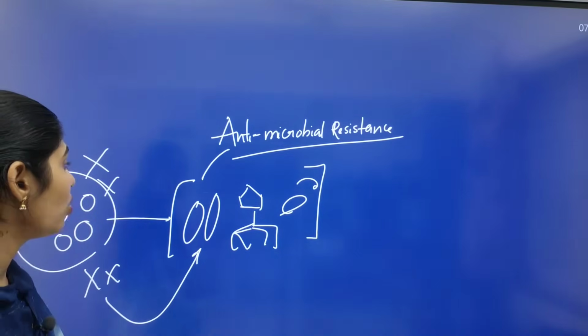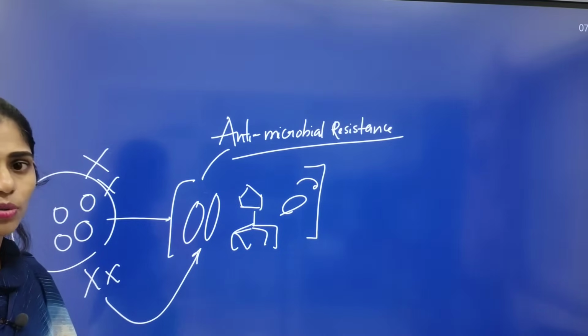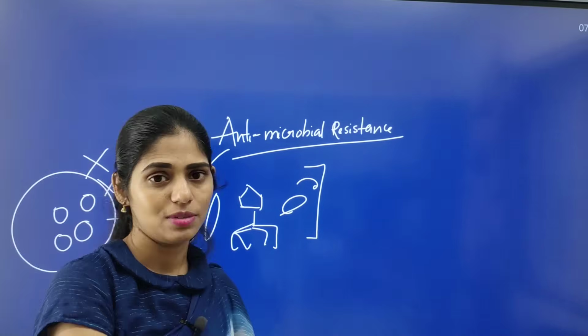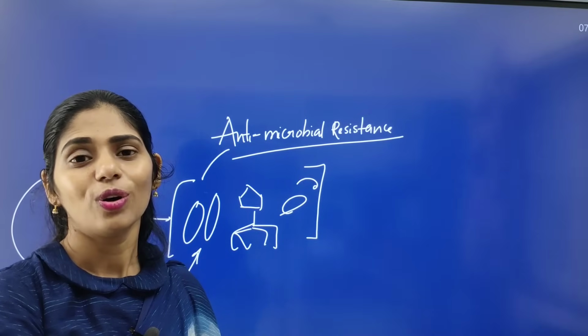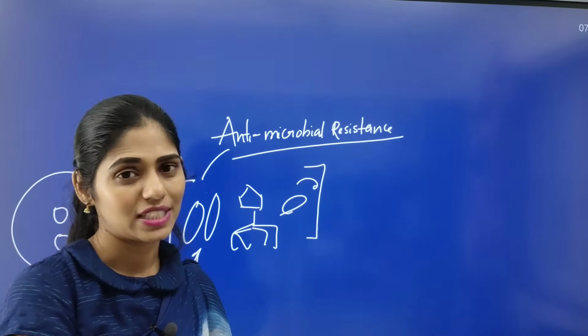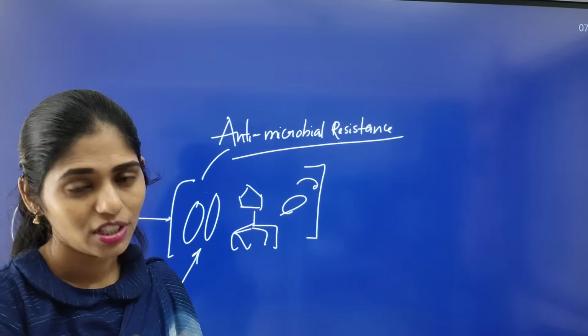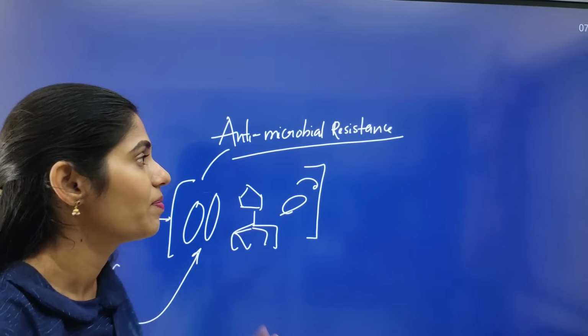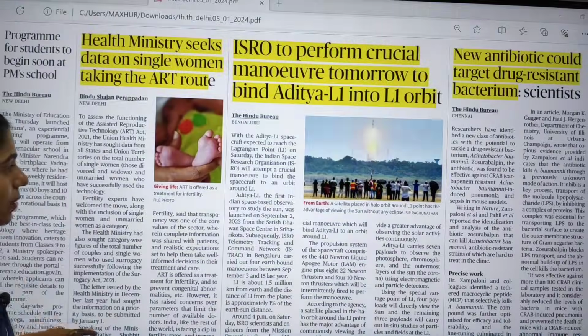If microorganisms have resistance to almost all antibiotics like beta-lactams, fluoroquinolones and cephalosporins, then yes, we have to come up with a new class of drugs. That is the thing mainly said by this article, and this is also a very important topic.